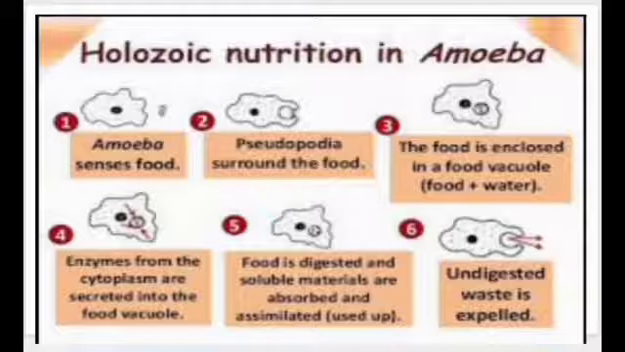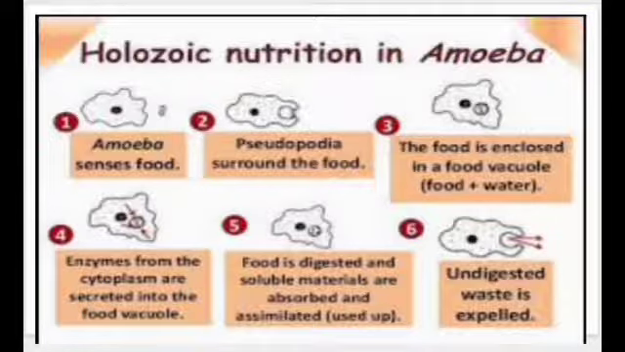You can see in the fourth slide that enzymes are secreted from the cytoplasm and added into the food vacuole, where the food is going to get digested, and once the food is digested, it becomes a soluble material and it will be absorbed. After absorption it will be assimilated, that is, it will be used up. After it gets used up, the waste that is formed will remain in the vacuole, and this vacuole slowly comes towards the periphery, that is towards the plasma membrane, and it will be expelled out.